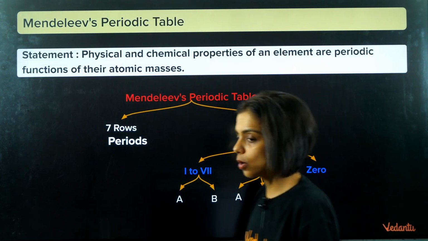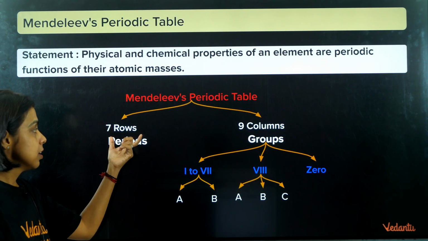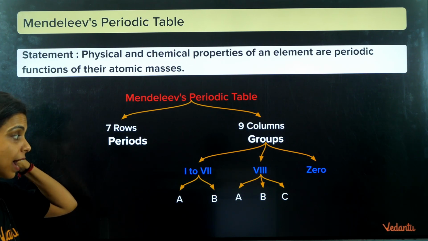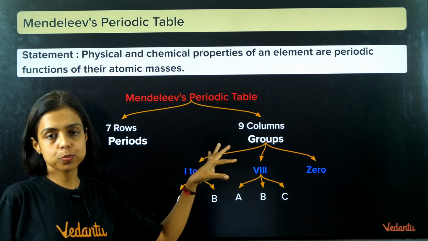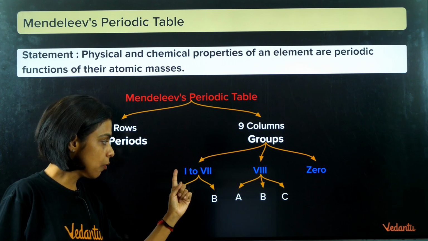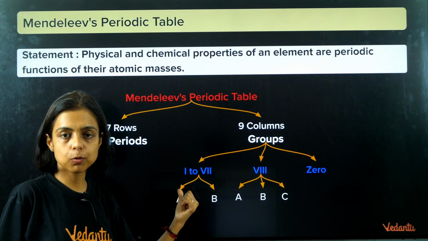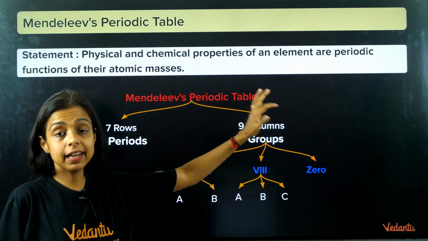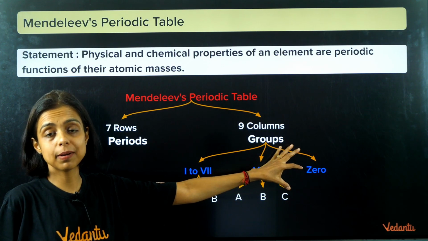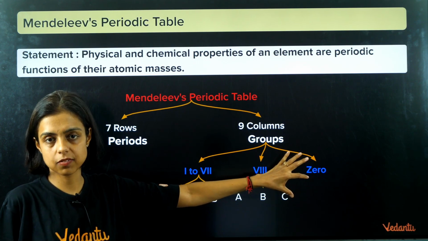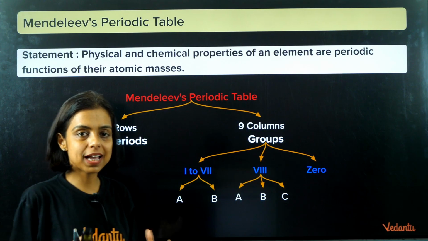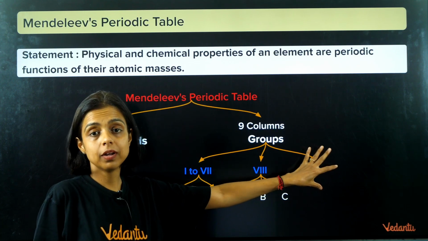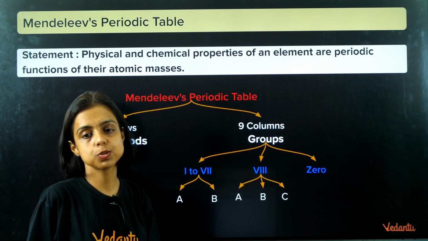So in Mendeleev's periodic table we have 7 periods, 7 horizontal rows of elements, and initially 8 groups. From 1 to 7, each group is divided into subgroups A and B, and the 8th group is divided into 3 subgroups A, B and C. Later on, another group, the 0 group, was added by Ramsay and Rayleigh when the noble gases, inert gases such as helium, neon, argon, krypton and radon, were discovered and placed in a separate group.